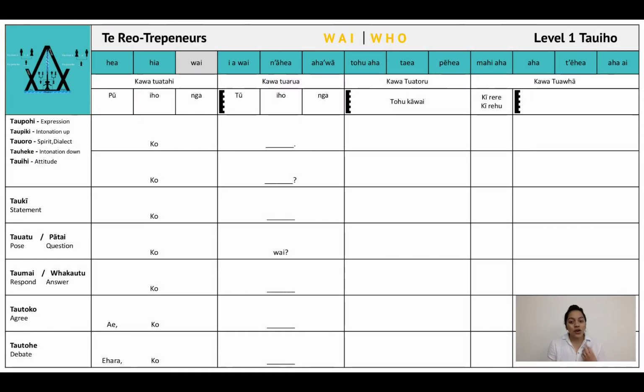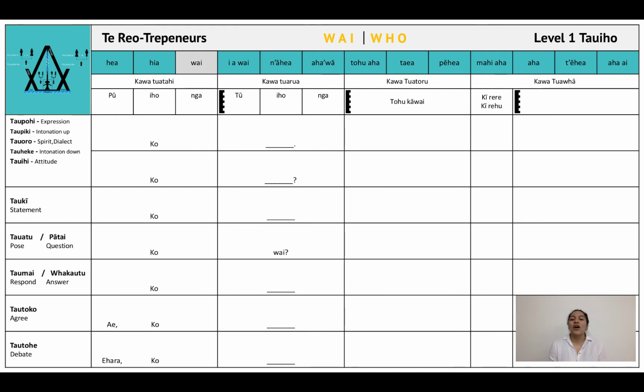Now I'm going to take one who statement and apply it to tauiho. I'm going to use the pū moko using my name. So the second rung of the tohu kāwai, people's names, and I'm going to use my name as the example. Here's the example of tauiho. It's Moanaroa. Is it Moanaroa? It's Moanaroa. It's who? It's Moanaroa. Yes, it's Moanaroa. No, it isn't. It's Ropata. I just used someone else's name. It's Ropata. Mā te reo teina.